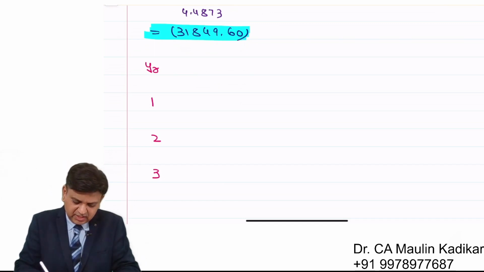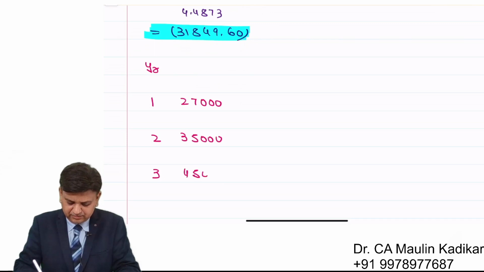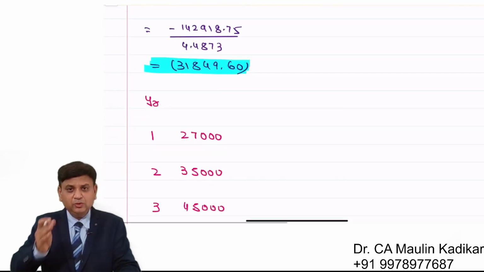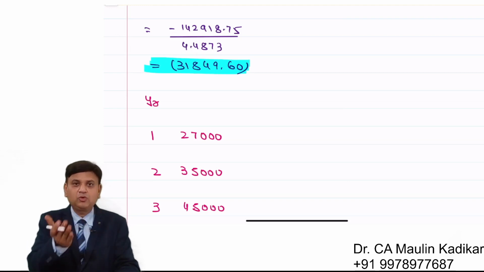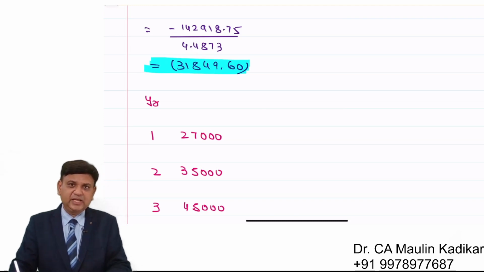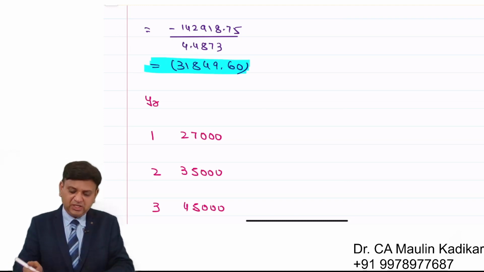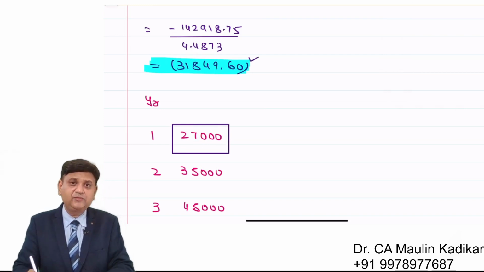Suppose the answer is an amount of 27,000. Suppose the answer is 35,000. And suppose the answer is, let us say, 45,000. I want you to write in the chat box what is the optimum point at which we should shift from semi-automatic to automatic. So friends, using existing machinery in the first year has an expense of 27,000, which I have assumed randomly. It is less than 31,849.